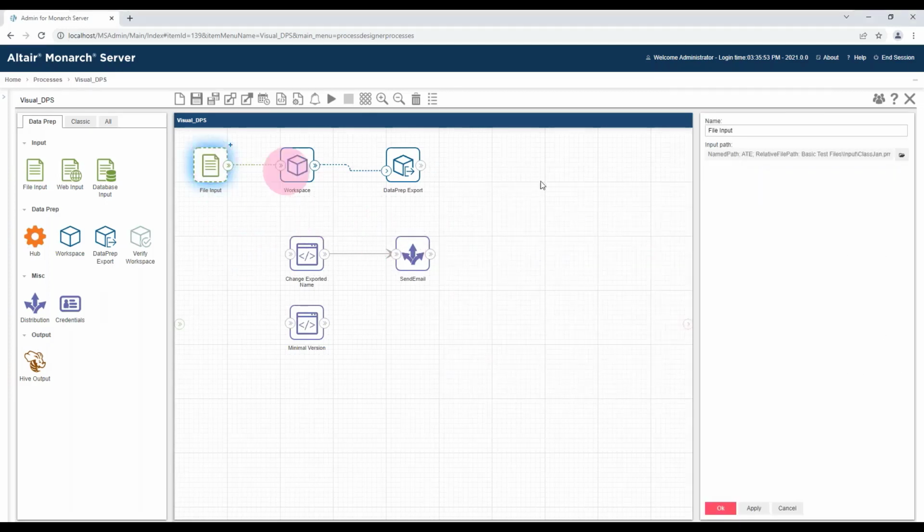So we have a file input. You can see in this case it's just the class jan.prn. We've got a workspace that does nothing special at all.